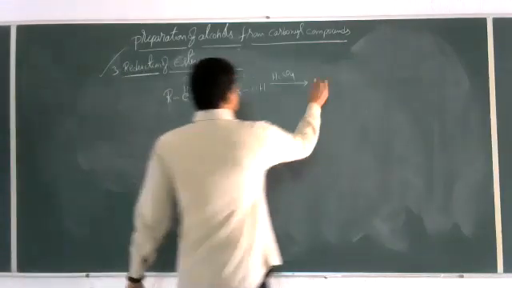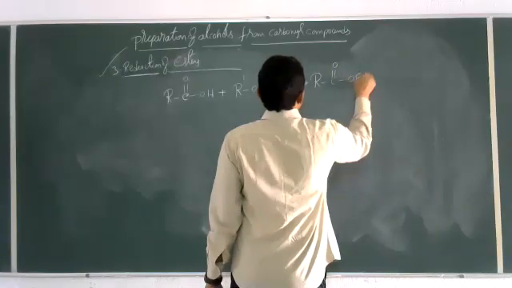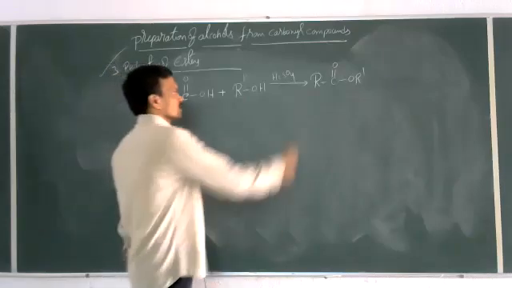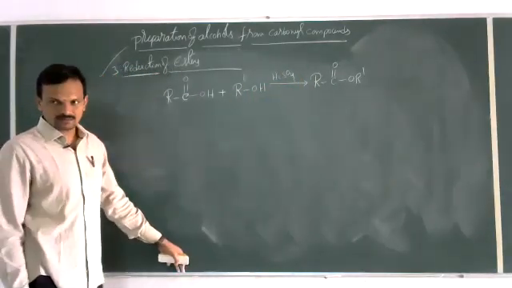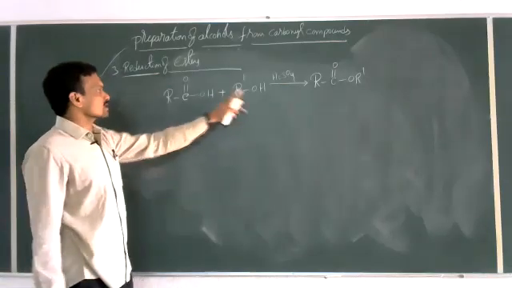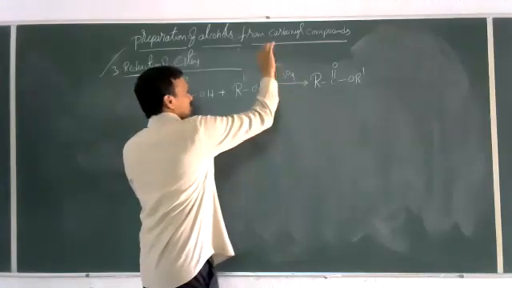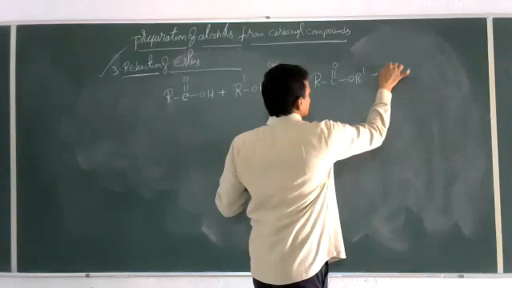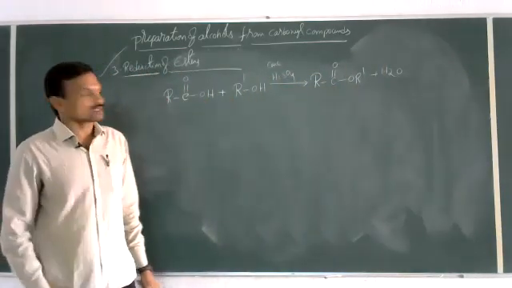Then it gives ester, RCOOR dash, plus H2O. Now this process is called the esterification process. Alcohols react with carboxylic acid in the presence of a few drops of concentrated H2SO4 to form ester plus water. This process is called esterification.